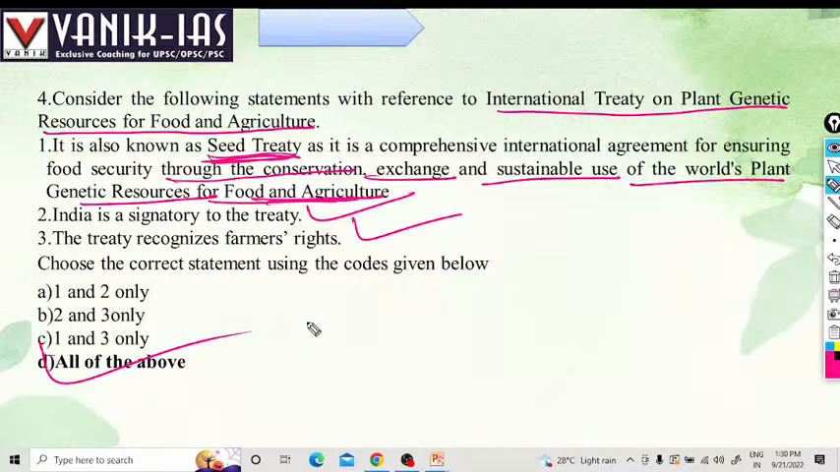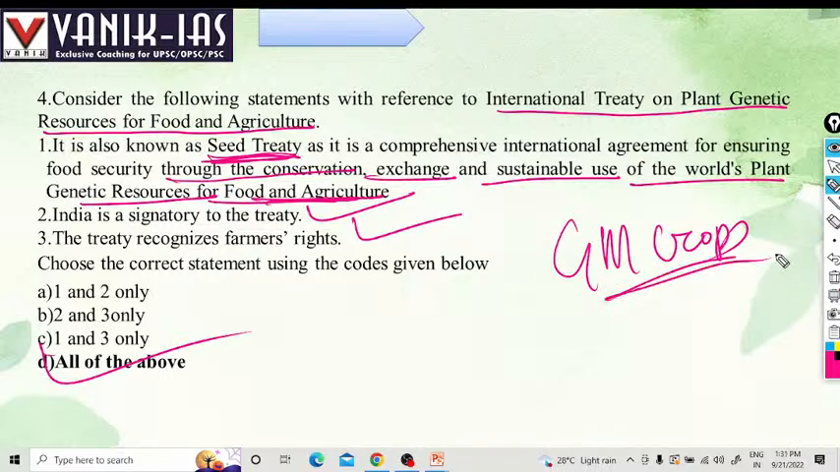Sustainable use of plant genetic resources, that is especially your GM crops, sustainable use of genetically modified crops, or application of biodiversity. It will ensure food security through conservation. Yes, because GM crops are very efficient, drought resistant and pest resistant. That will ensure food security, because in case of low rainfall or pest attack, production will be higher. That's why all the options will be right.